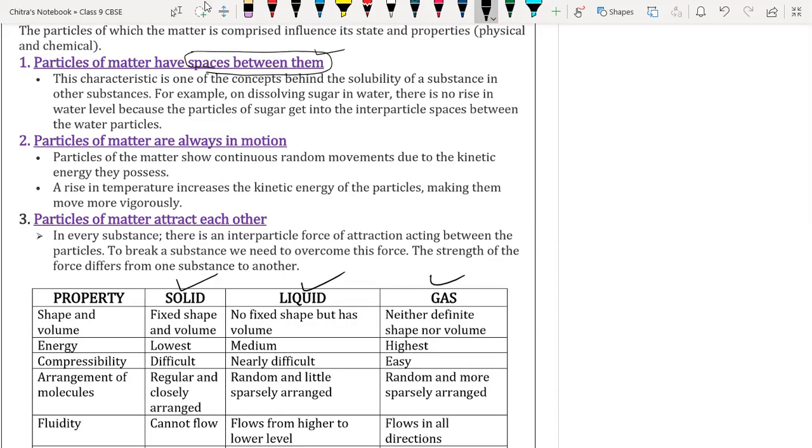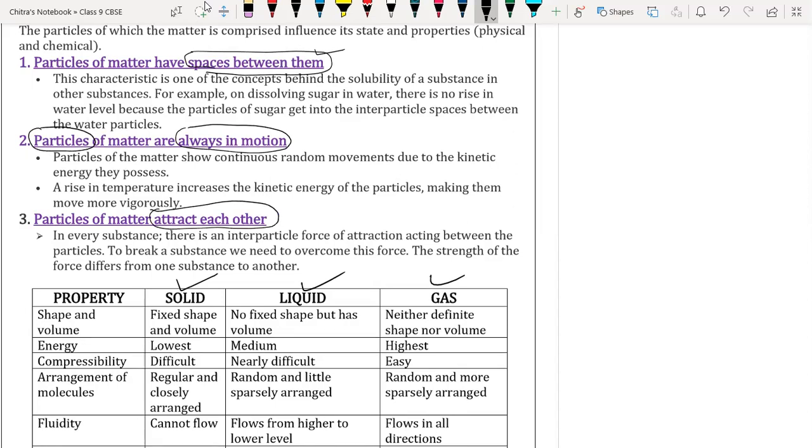And the particles of matter are always in motion. This is another property. And particles of matter have a force of attraction between them, that means they attract each other. So these are the main three properties that we are going to discuss one by one.